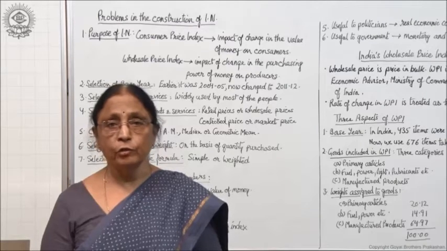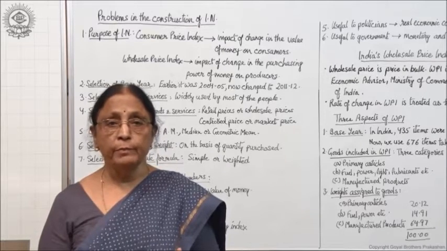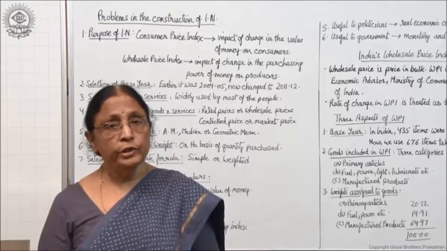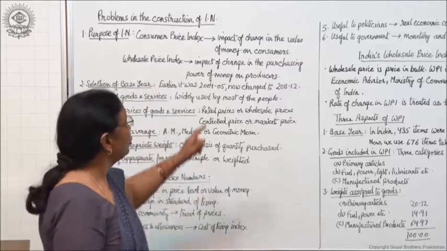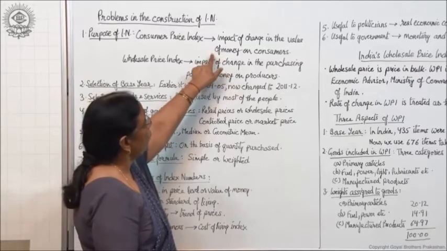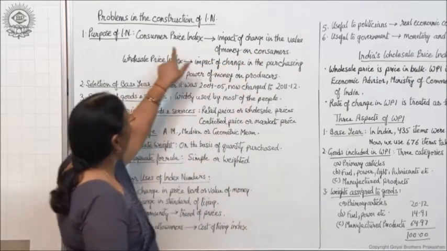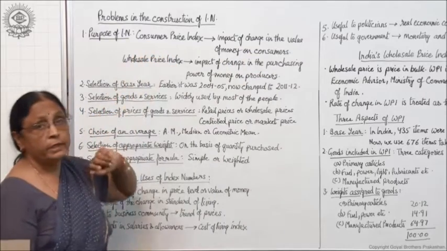What is the reaction of consumers, or what is the impact on consumers' demand, right? So in this way, if we want to know the impact of change in the value of money on consumers, then we have to select consumer price index.